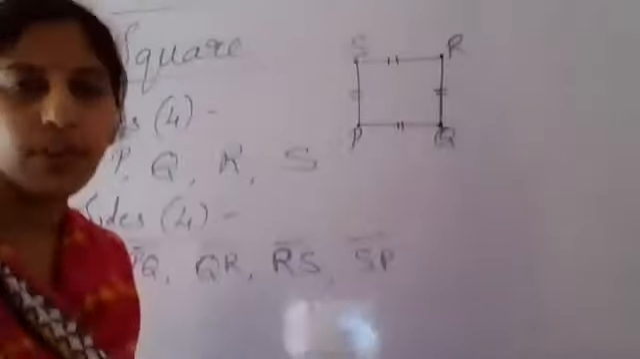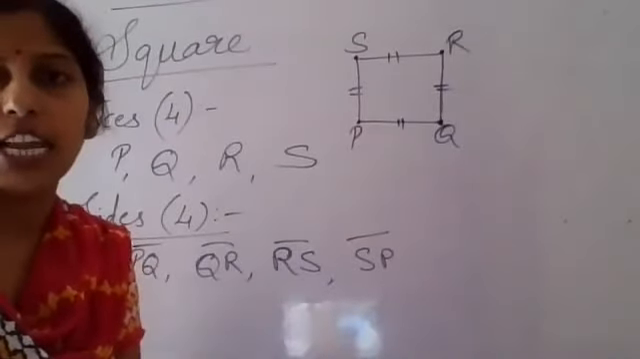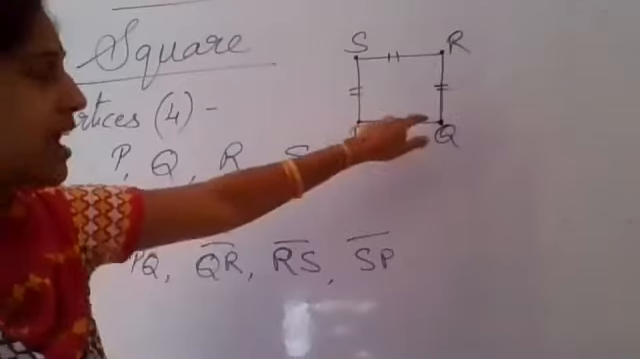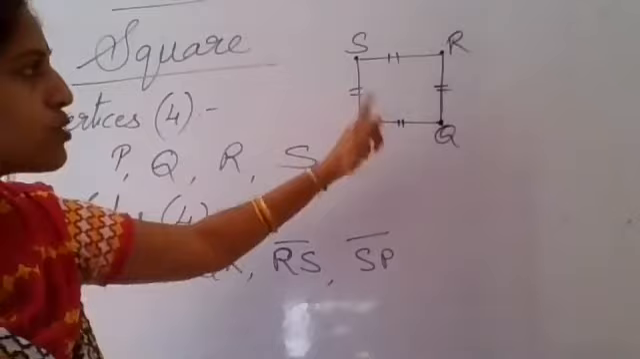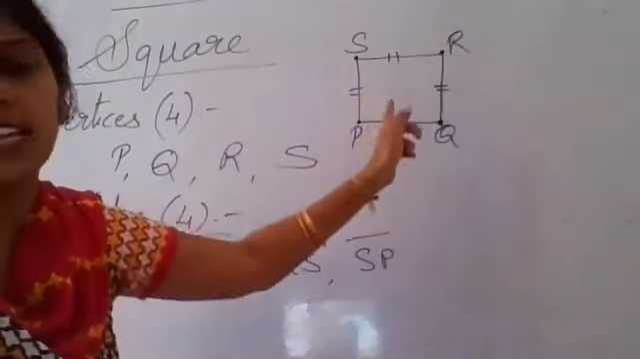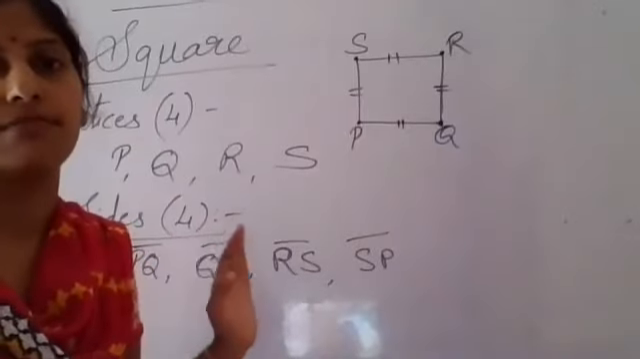And in a square, all sides are equal. The length of every side is equal to the other side. That's why I am showing each with a double line. Why do I use two lines? That means all have two lines, so all the side lengths are equal.